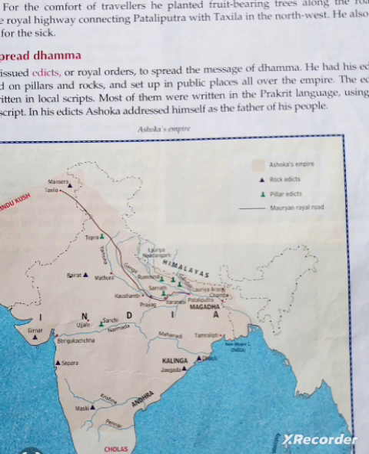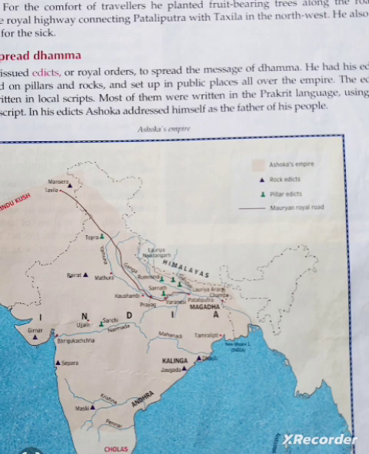The next effort was that he appointed many officers for explaining his royal orders. These officers were called Dhamma Mahamatras. These are the 3 efforts taken by Ashoka to spread his message.